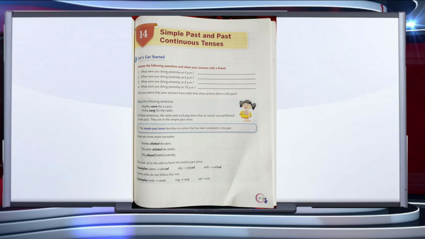Some more sentences are there like Madhu went for a swim, Nisha sang for the radio. In these sentences, the verbs went and sang show that an action was performed in the past. They are in the simple past tense. So, the simple past tense describes an action that has been completed in the past. Some more examples are here like Krishna climbed the stairs, the tailor stitched the clothes, they played football yesterday.